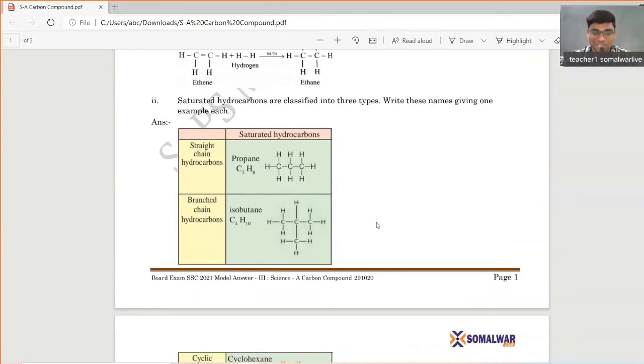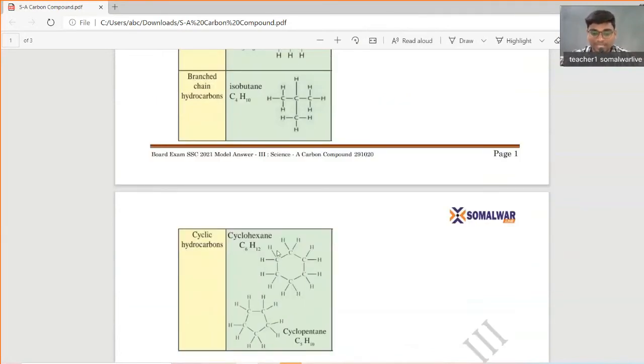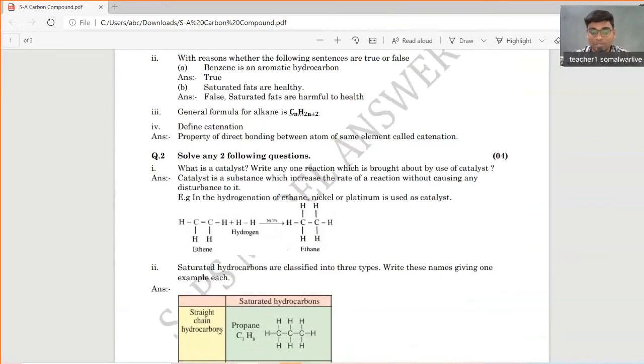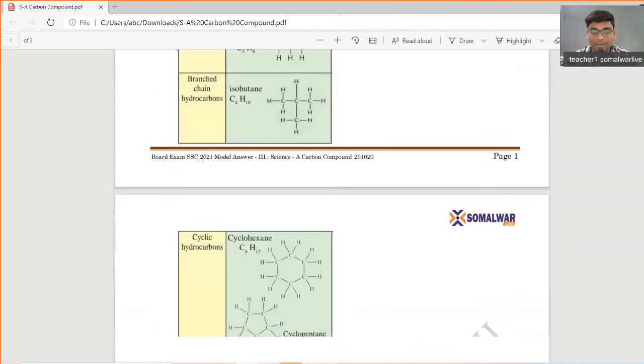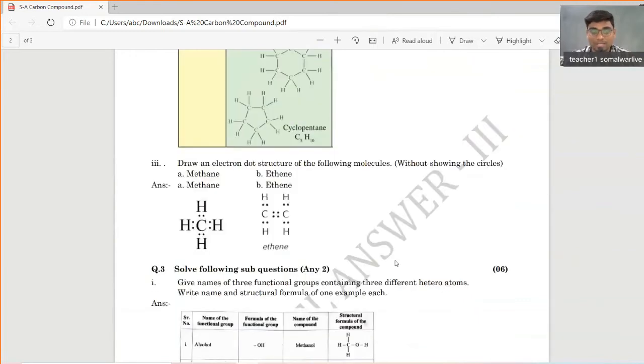So first is straight chain hydrocarbons. You can use any example, the propane. Branch chain hydrocarbons, isobutane, yes. After that, cyclic hydrocarbons. This is the cyclic hydrocarbons. These are the types of hydrocarbons. So what are the types of hydrocarbons? You can always refer to straight chain hydrocarbon. After that, branch chain and cyclic hydrocarbons.